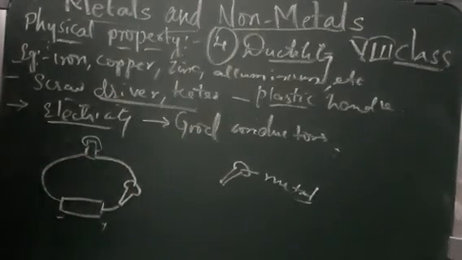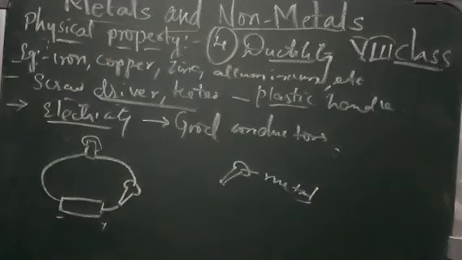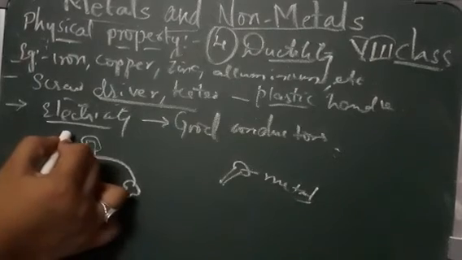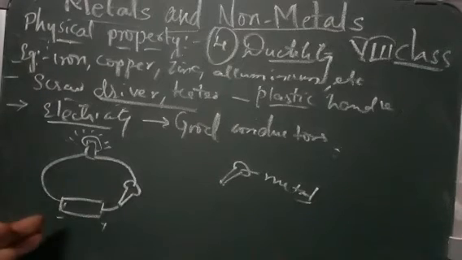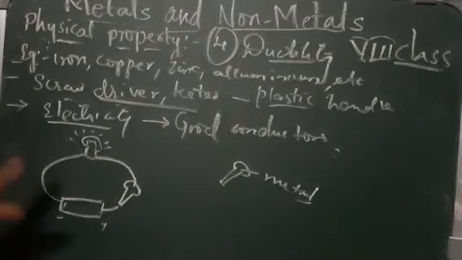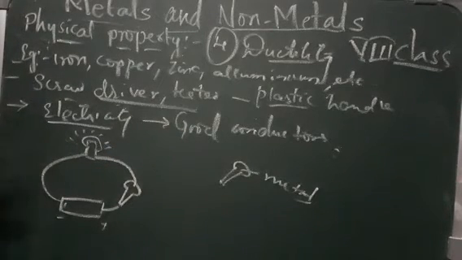Now we will see whether the electricity is passing here or not. So we will just switch on the battery. Now you see that the current is passing and there is a glow of the bulb. So that means this current is passing through the nail and there is a flow of current in it, right? The materials that allow electricity to pass through them and make the bulb glow are called electric conductors. And metals are good conductors of electricity.